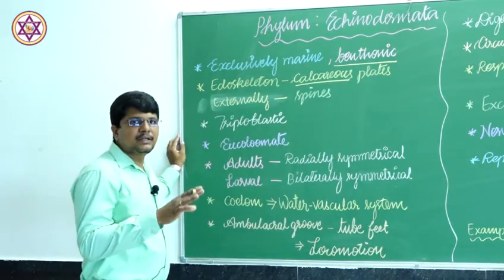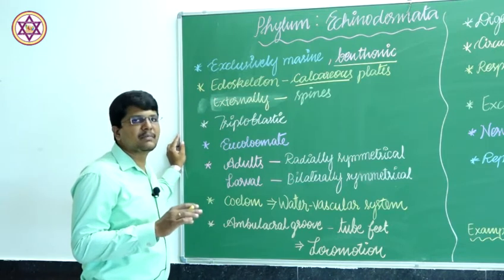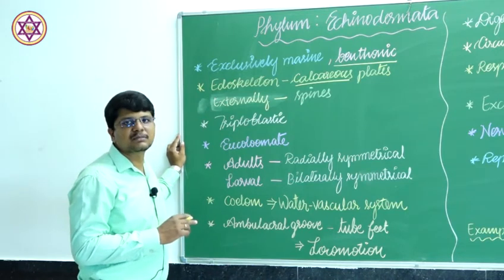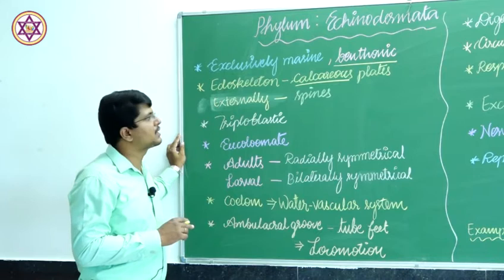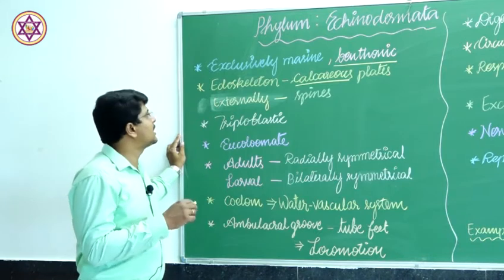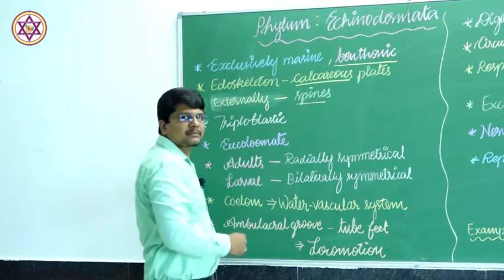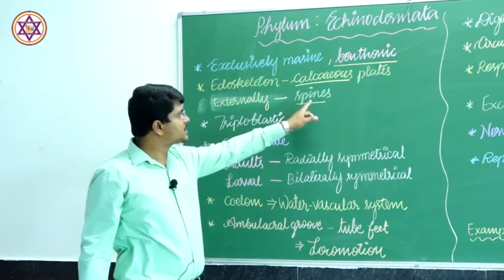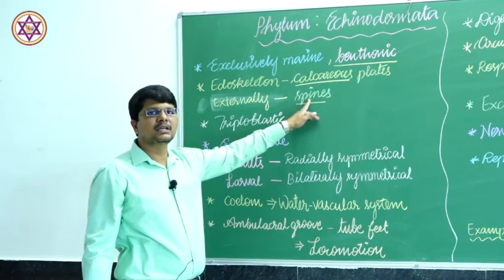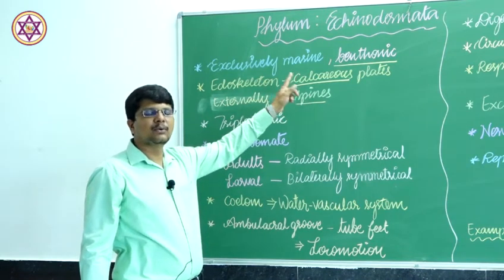The entire endoskeleton, the framework, is made out of calcareous structure which is made up of calcium, and these plates externally are seen as spines. And due to this spiny structure, the name Echinodermata.